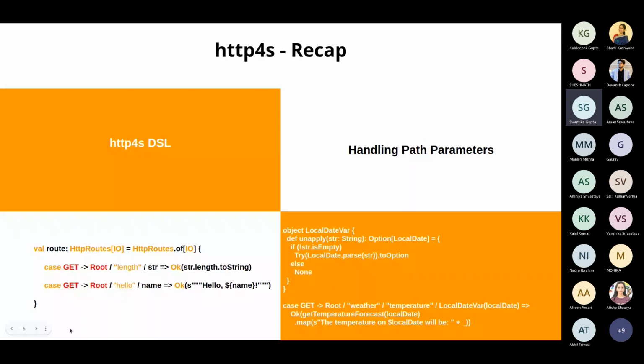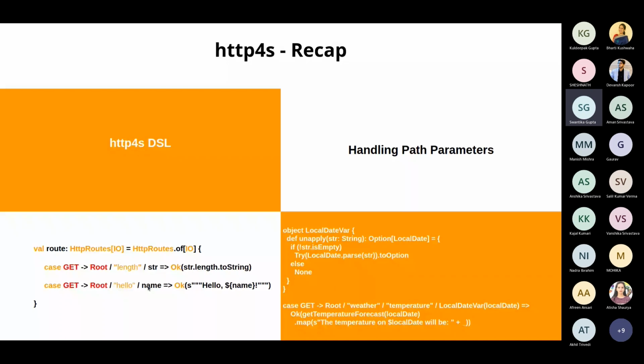Not only that, you can create two or three separate HttpRoutes, route1, route2, route3. You can combine them together. You can ask one of the routes to hit the other route. So all of these compositions you can do together, right? Now, the thing is that in this, whatever route we're working with, here str and here name, these two are what are called path parameters, right? And by default, they are of string type, right?